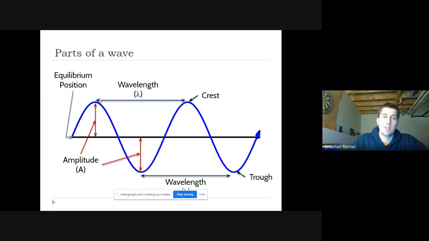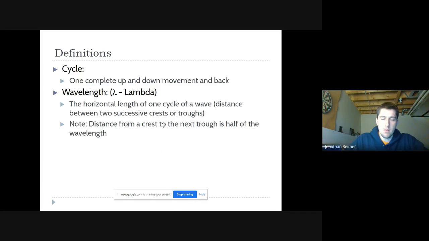That is a wavelength. A wavelength is how long it takes before the wave is repeating itself. So trough to trough also works. So just definitions of these things. A cycle is when it completes one up and down movement and back, once it's repeating itself. That's one cycle. The wavelength is the horizontal length of one cycle, and I would just call it the distance from crest to crest. And so if we do crest to next trough, that's just half.